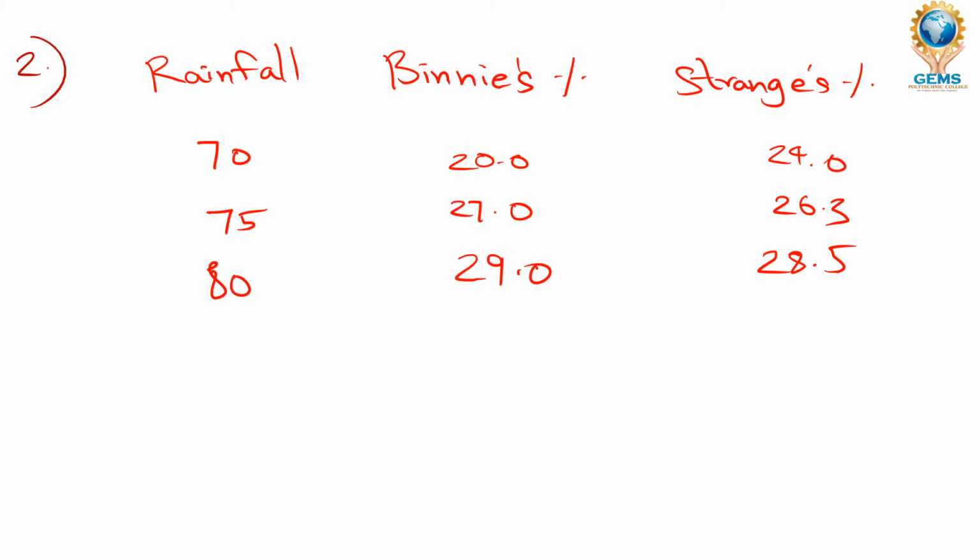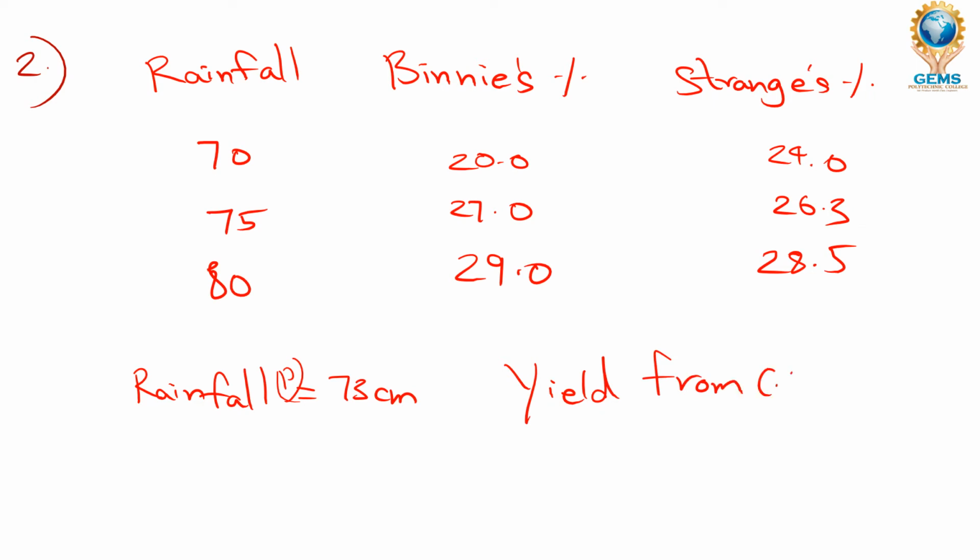Now, what they have given is our rainfall. They have already mentioned in the problem that for that particular area the rainfall P is 73 centimeter, right? So the yield from the catchment area is what we have to find. The catchment area they have given is 300 square kilometer.